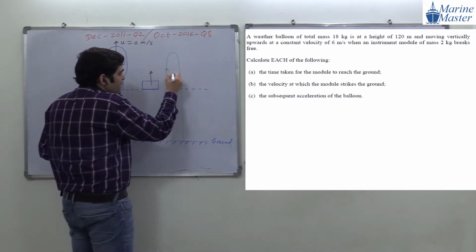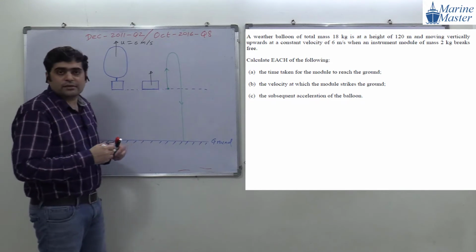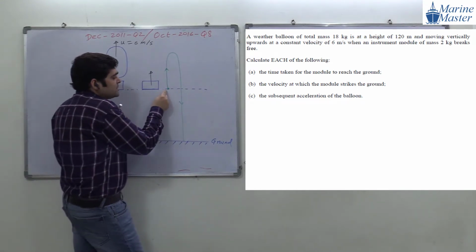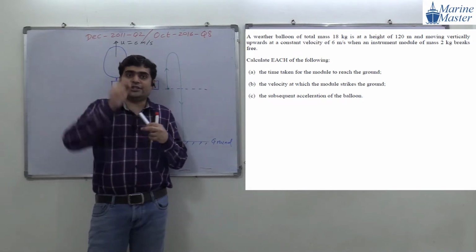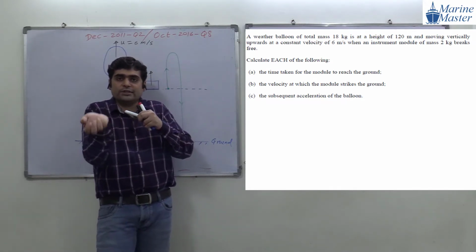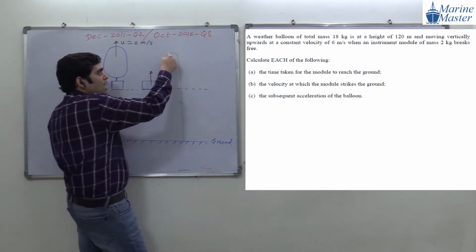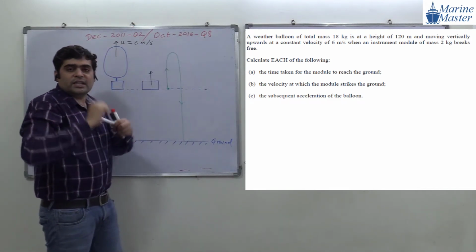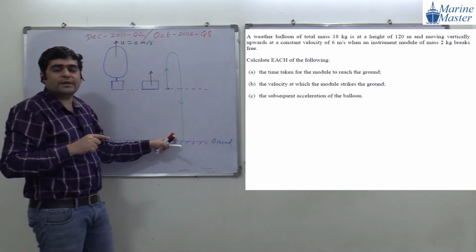Everyone, are you getting my point? Try to see the scenario here. When the module breaks from the balloon, it has a velocity in the vertical direction. So what will happen? It will go up till its velocity becomes 0, and then from that point it will fall down.